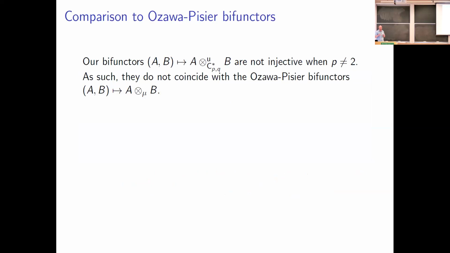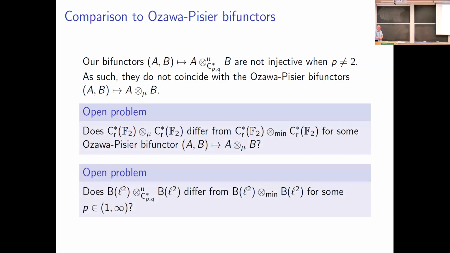And we're able to say no, they're actually going to be something completely distinct. Each of the Ozawa-Pisier bifunctors has the special property of being injective. Ours are not going to be injective when p is not equal to 2. So by showing failure of injectivity when p is not equal to 2, we get that there's no overlap, except for the minimal tensor product.